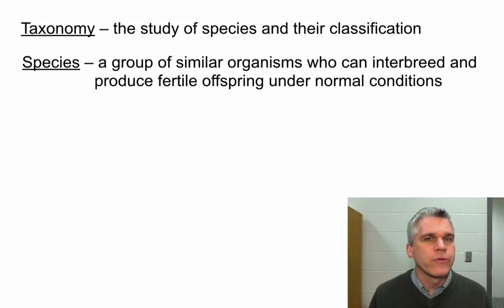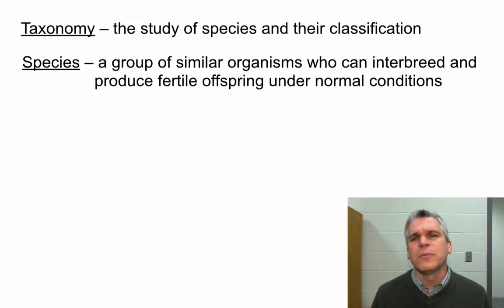So they have to meet all three of these criteria. They have to be able to interbreed, they have to be able to produce offspring that's also fertile, and these would be happening in nature. Many closely related species can produce offspring, but oftentimes they're not fertile. So for instance, a horse and a donkey can produce a mule. Mules themselves cannot have offspring.